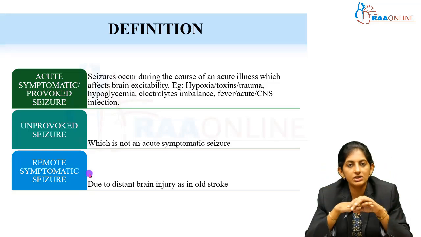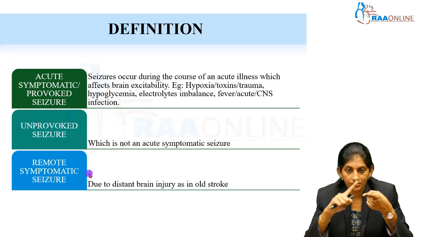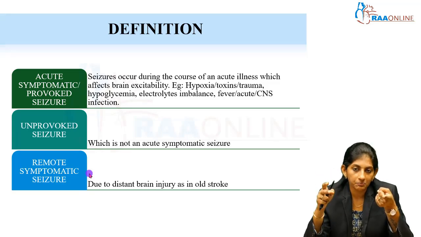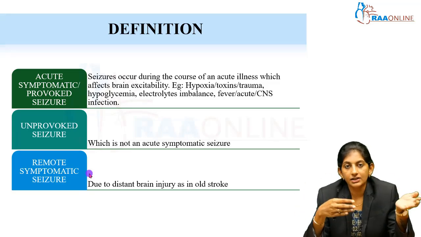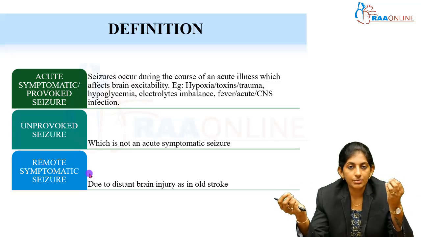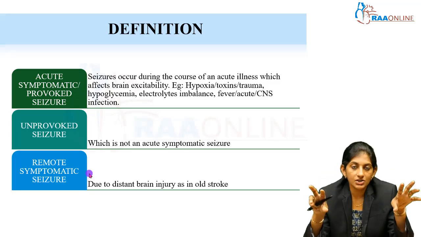For example, hypoglycemia that causes seizure is an acute symptomatic seizure. There is some provoking factor. Infection related seizures like encephalitis, meningoencephalitis, or hyponatremia, some electrolyte disturbances, all these are acute symptomatic or provoked seizures.